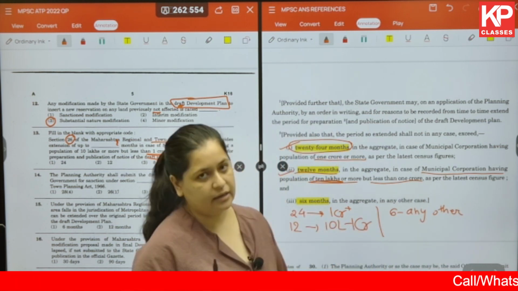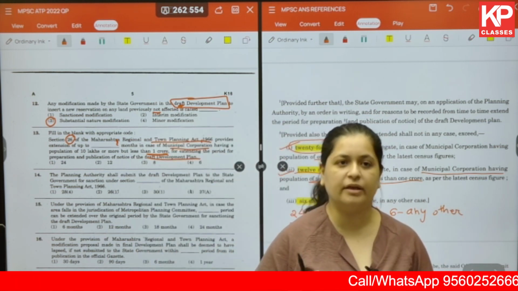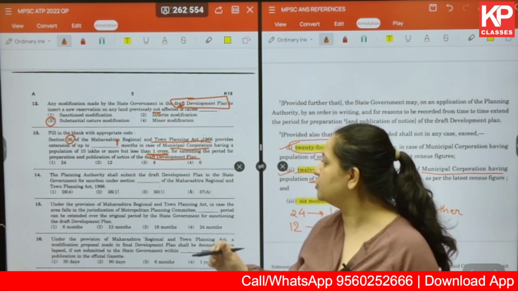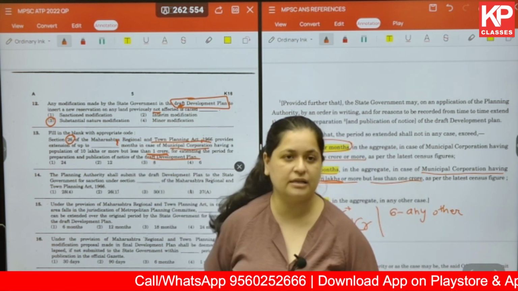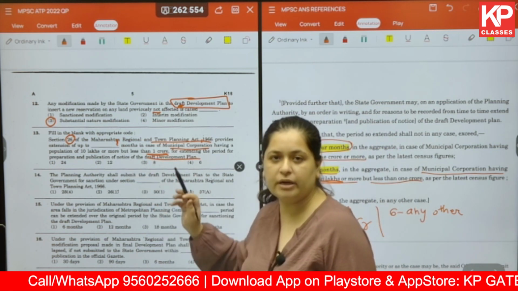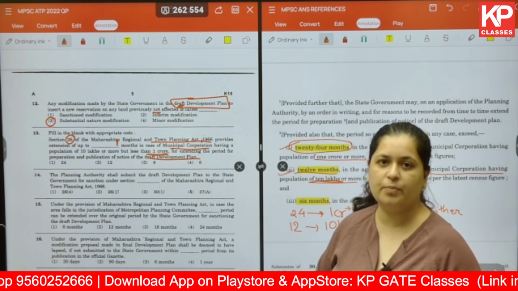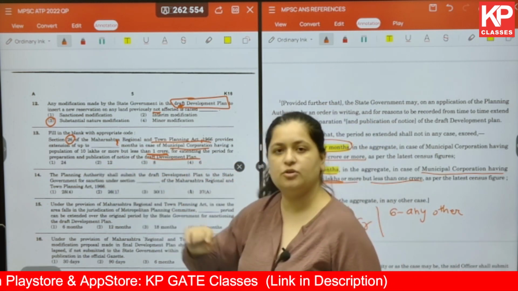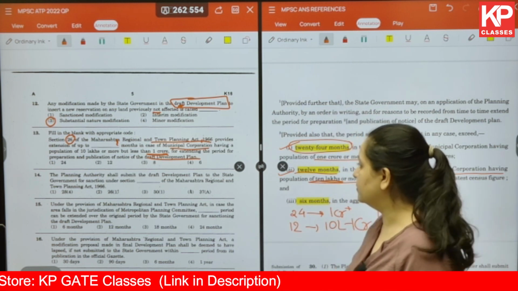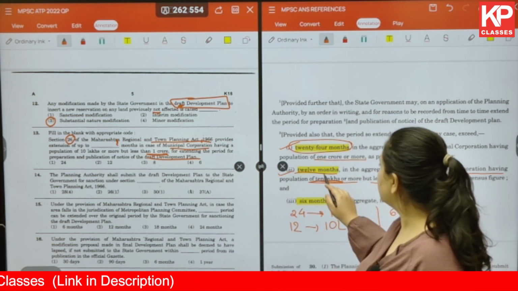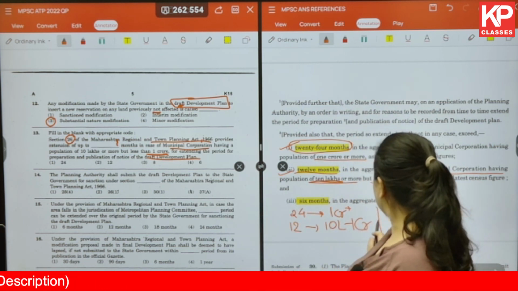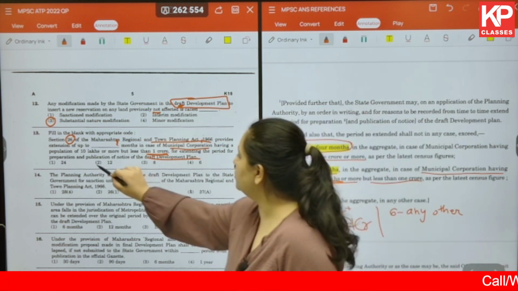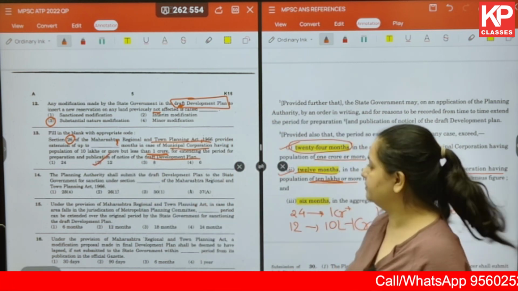So whenever, again reiterating, whenever you are solving the previous year question, do not just stick to the correct answer, but look beyond it also. Read the section properly, read all the other options also properly, and what does it tell you? Okay, so in this particular case, 12 months for 10 lakh to 1 crore. So 2 is the correct answer over here.